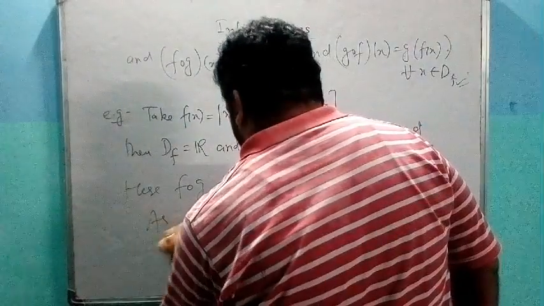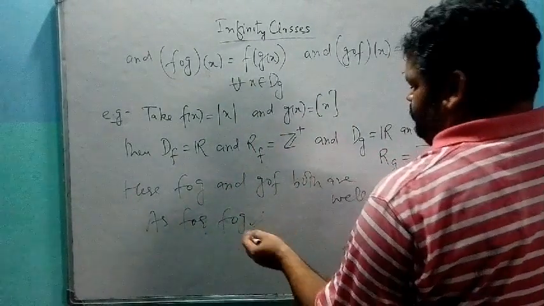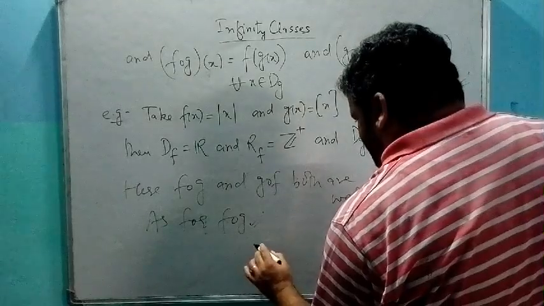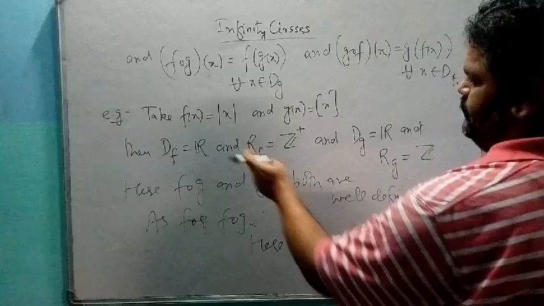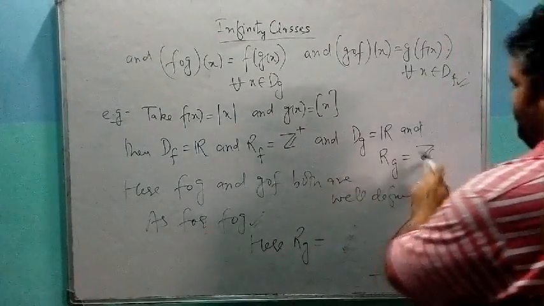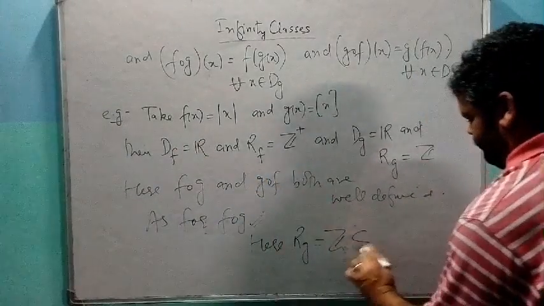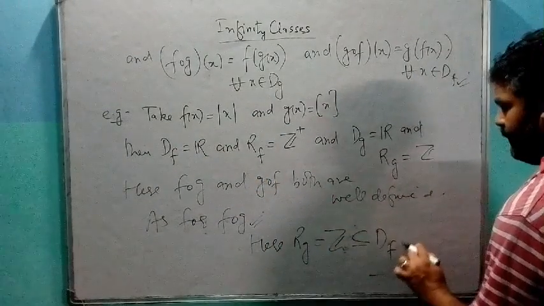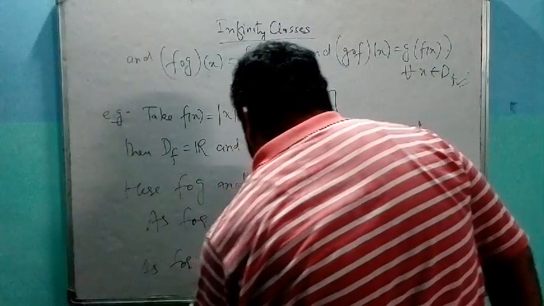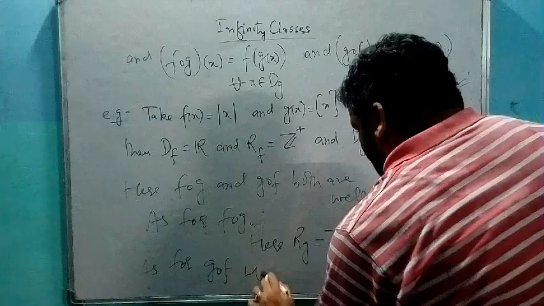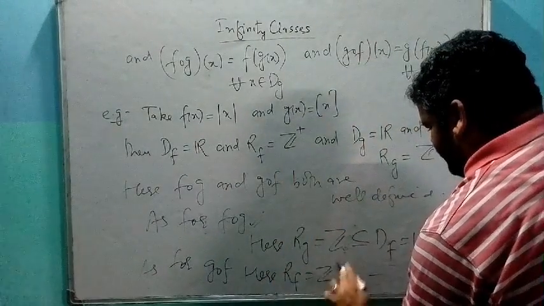As for fog, f of g, range of g. Now what is the range of g? Range of g is Z, which is a subset of domain of f, R. As for g of f, here range of f is Z positive, means positive integers.